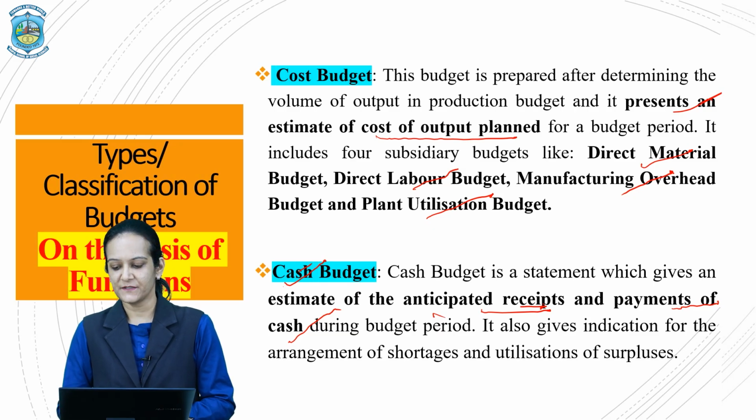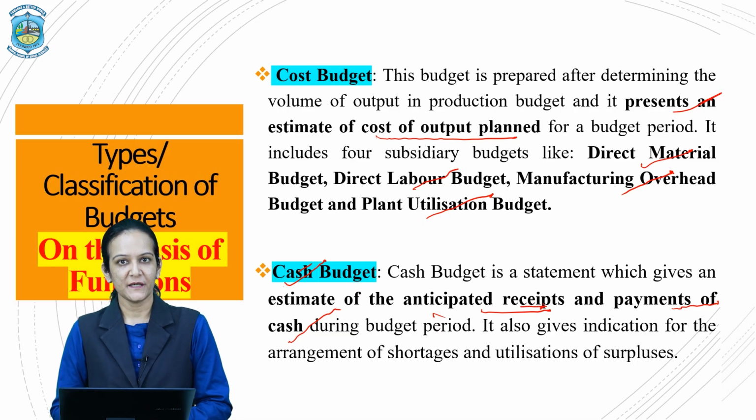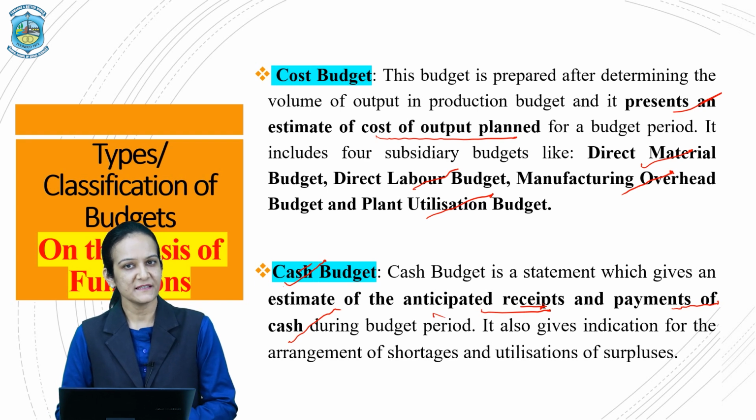So with the help of cash budgets, you can understand the total cash inflows within a given period, and also find out the total cash outflows within a particular time period. And at the end, you can arrive at the cash balance, whether it is surplus or deficit.